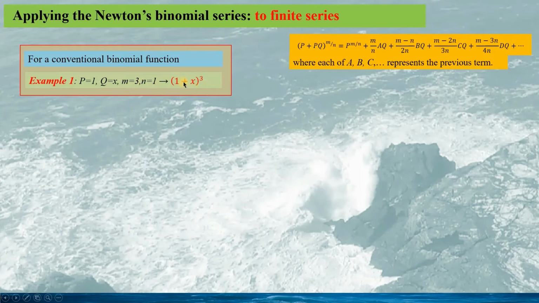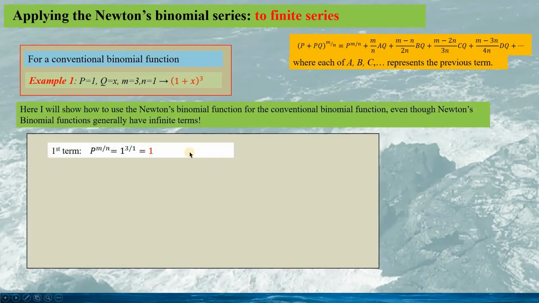So we have the binomial function as this. Using the Newton's binomial function, the first term we calculate as this. It is 1. So we can obtain a equaling to 1.